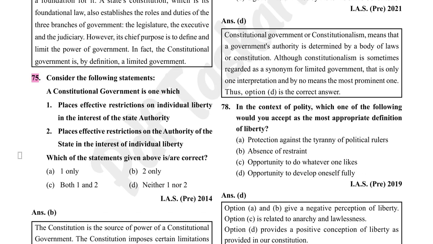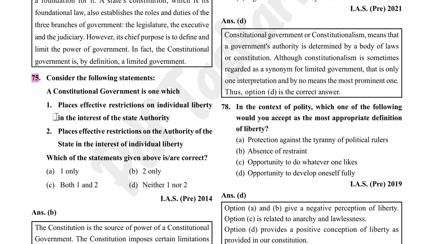Consider the following statements. A constitutional government is one which places effective restrictions on individual liberty in the interest of state authority, places effective restriction on the authority of the state in the interest of individual liberty.